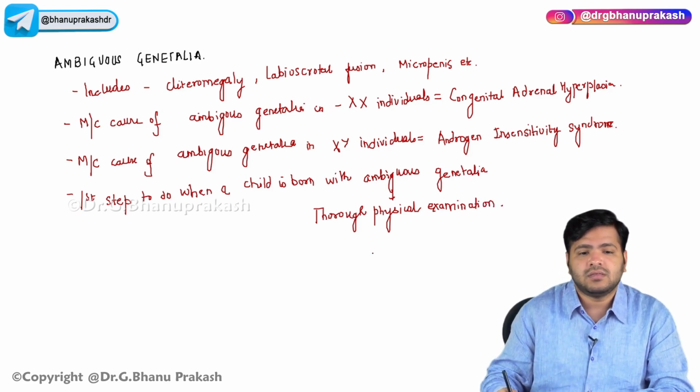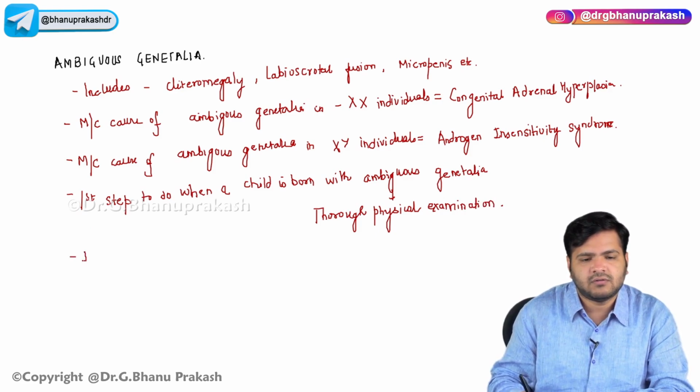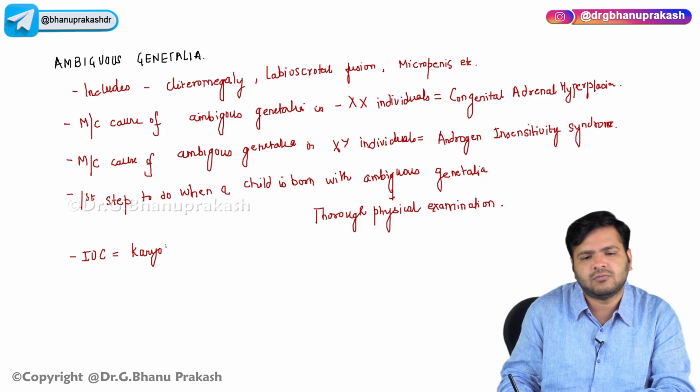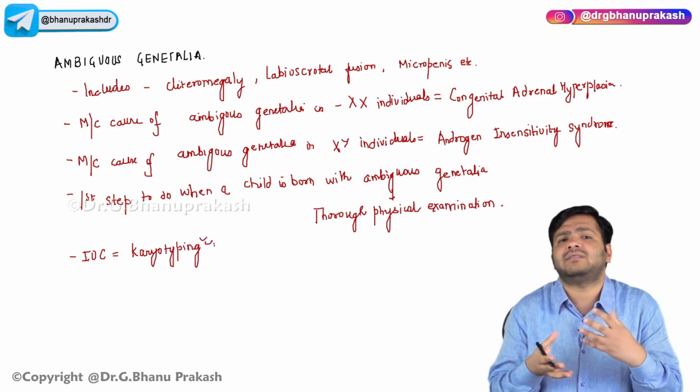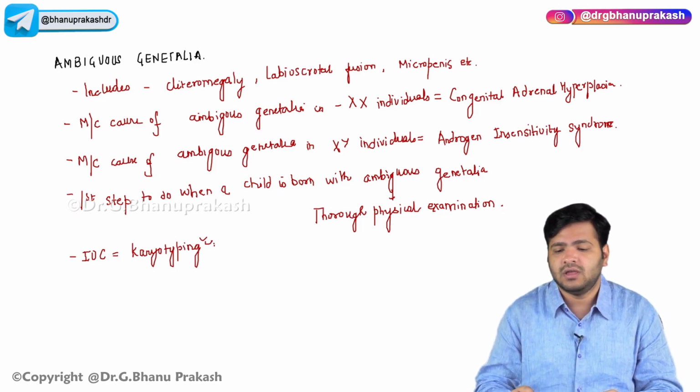And the investigation of choice over here will be karyotyping. It will tell us whether it contains an X chromosome or not.